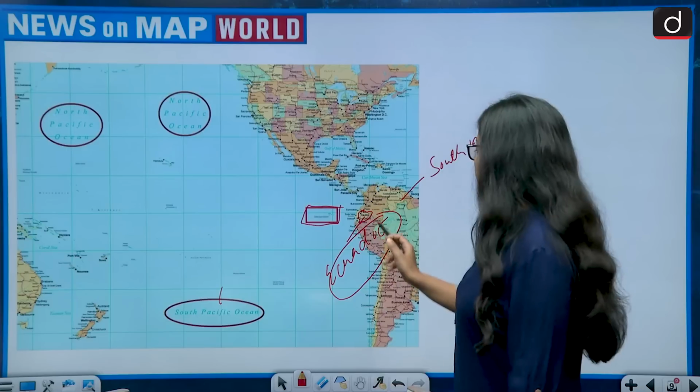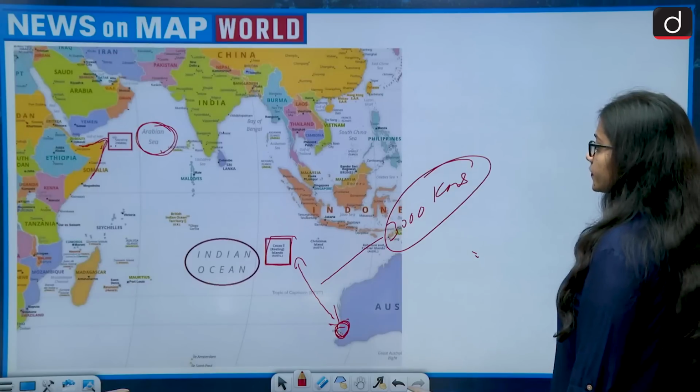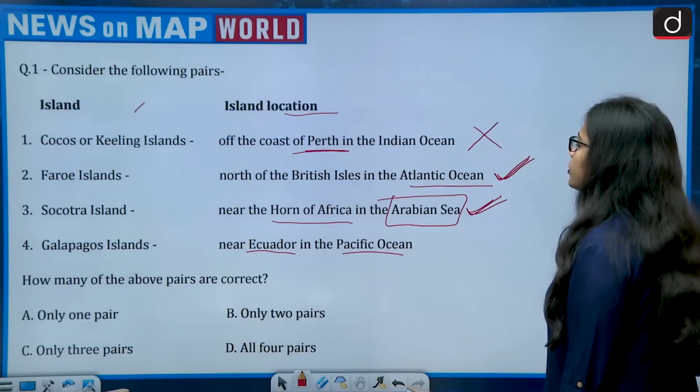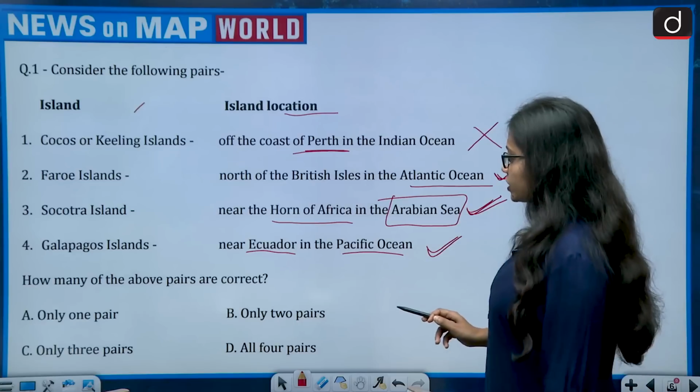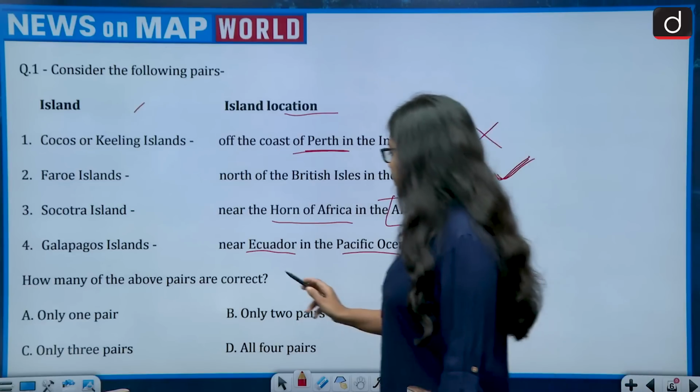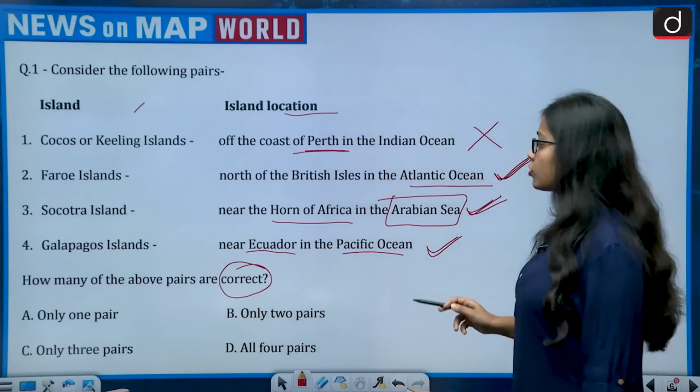That is true. And nearby is the country Ecuador. So near Ecuador in the Pacific Ocean: this is also correct. So what the question is asking is, how many of the above pairs are correct? Only one, only two, only three, or all four? So how many are correct?